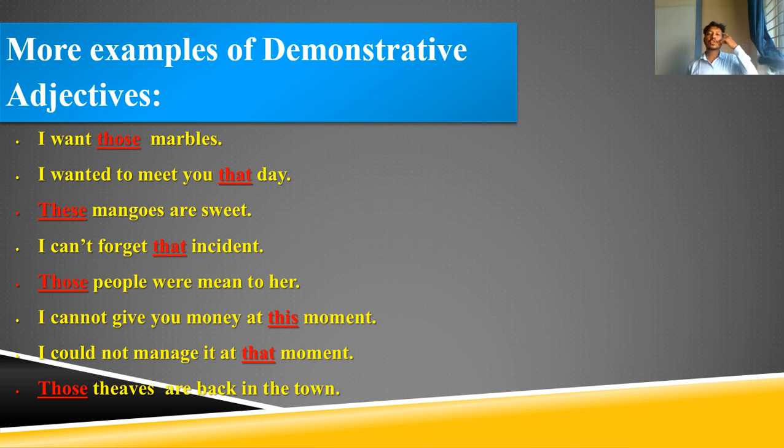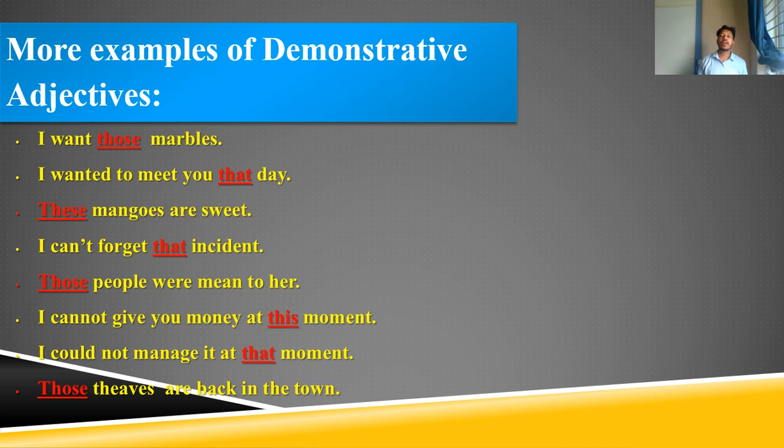I wanted to meet you that day. So here that is a demonstrative adjective and day, D-A-Y, is a noun. So day is being modified by that. These mangoes are sweet. So mangoes is a noun and it is modified by these.